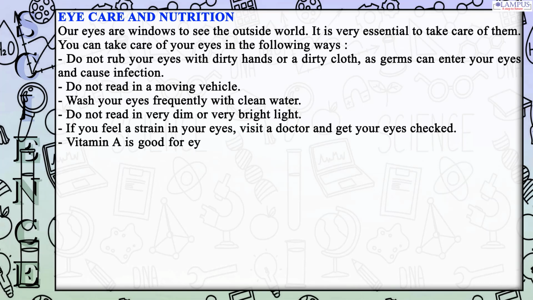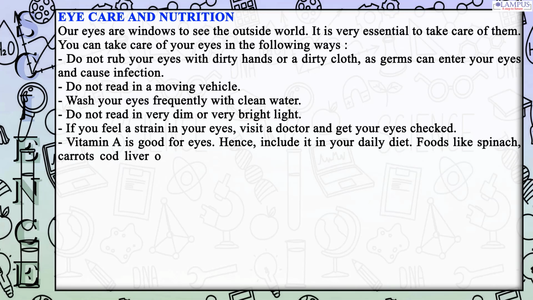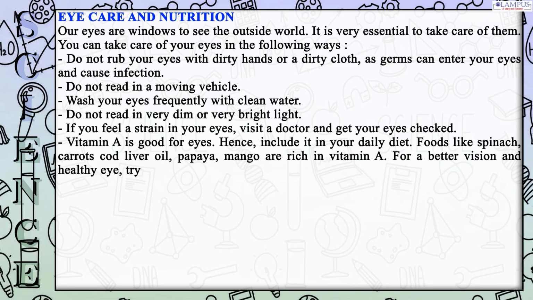Vitamin A is good for eyes. Hence, include it in your daily diet. Foods like spinach, carrots, cod liver oil, papaya, mango are rich in vitamin A for a better vision and healthy eye. Try to include these foods in your daily diet.